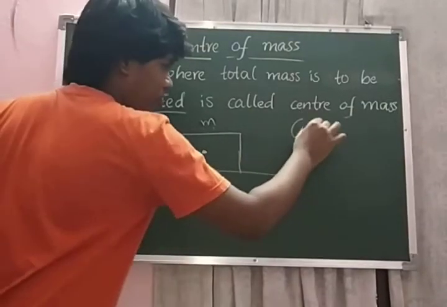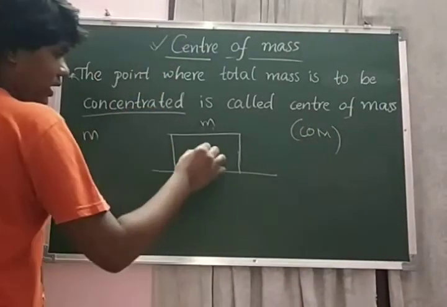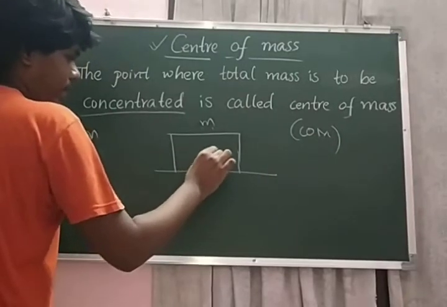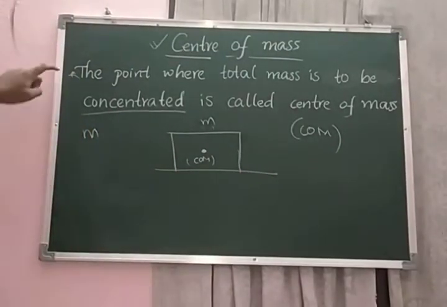Generally we can write center of mass as COM. So we can represent this point as COM. So this is called the center of mass.